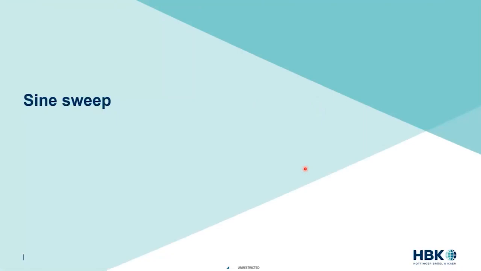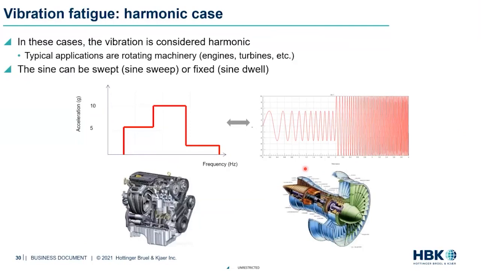We'll look at sine sweep a little more in a couple of slides. Sine sweep, like I mentioned, we can do in two forms. Either you're sweeping across the frequencies at a constant amplitude, or you're also varying the amplitude. This is very widely used in the engine or powertrain industry, where they're looking at certain frequencies that are excited due to the way the engine performs. The beauty of the sine sweep is that whether we are looking at it in time domain or frequency domain, it is always deterministic in nature.